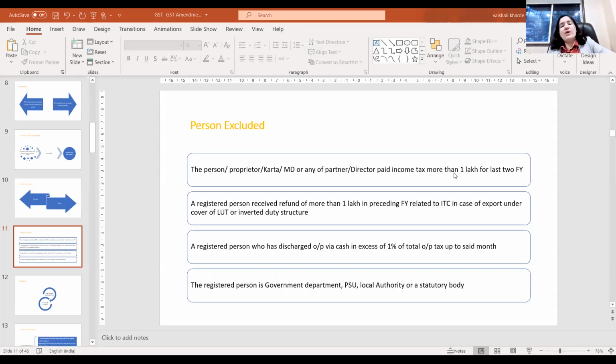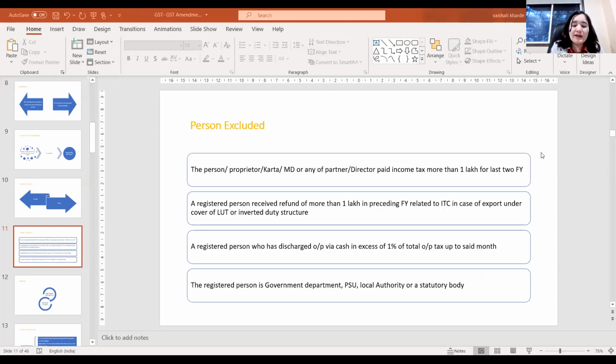Now, a registered person who has discharged output tax via cash in excess of 1% of total output tax paid in the said month. What does that mean? Let's say your last month's value of taxable supply is 50 lakh.